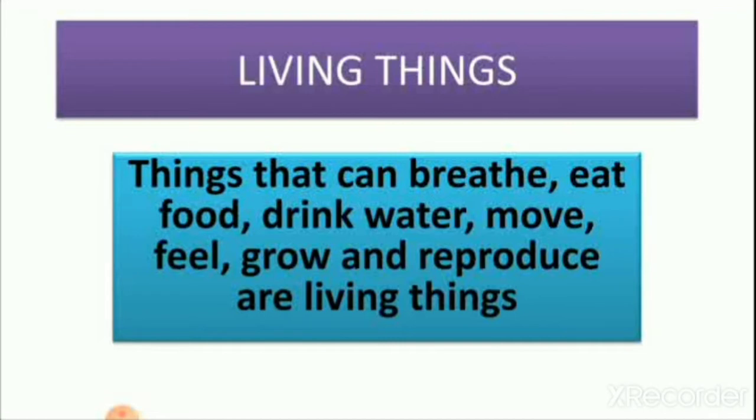Things that can breathe, eat food, drink water, move, feel the atmosphere around them, grow and reproduce are living things.